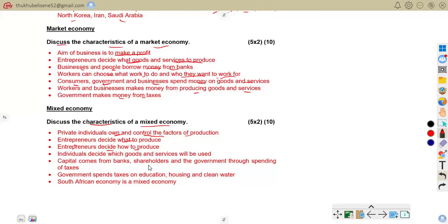So we are saying entrepreneurs choose goods and services. Entrepreneurs decide how to produce, so they are the ones who decide how they are going to make products and services. Individuals decide which goods and services will be used. So individuals are the ones who decide which goods and services will be used.